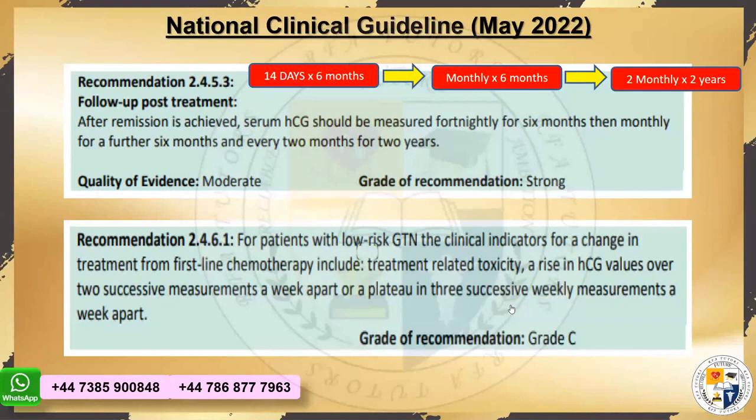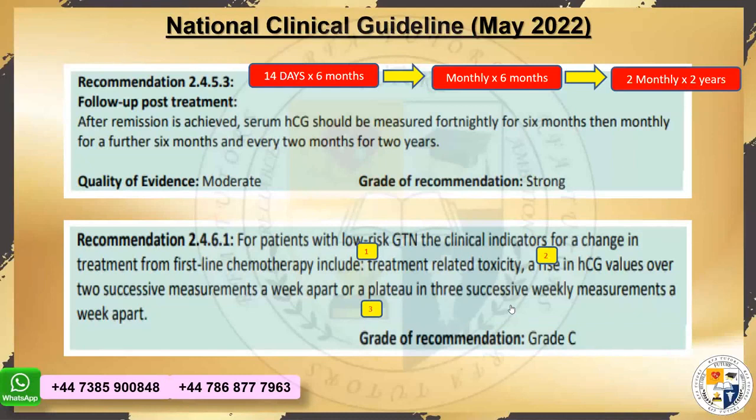Why? If they have, for example, the treatment-related toxicity, or for that matter, the HCG in the 2 successive measurements 1 week apart is either rising or it's like a plateau, it's not getting lower down. So that means that this patient is not having the suitability for the first line chemotherapy. So this is the indication of the change in treatment of the first line chemotherapy.